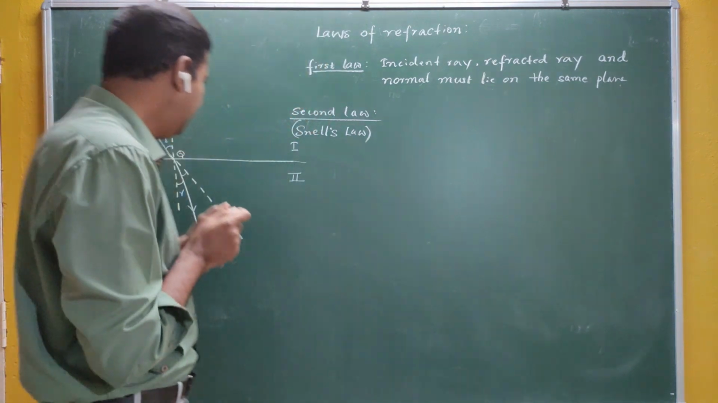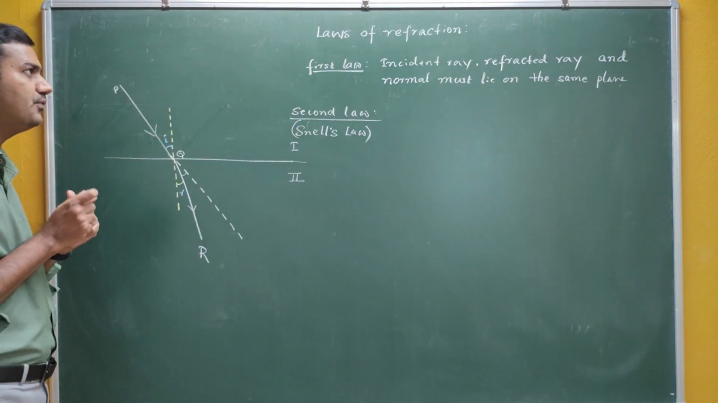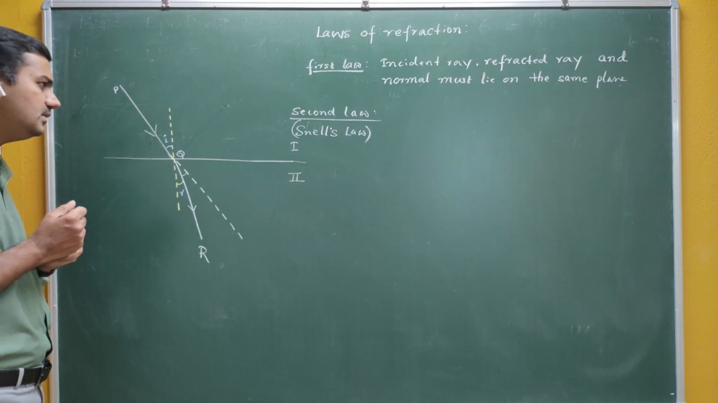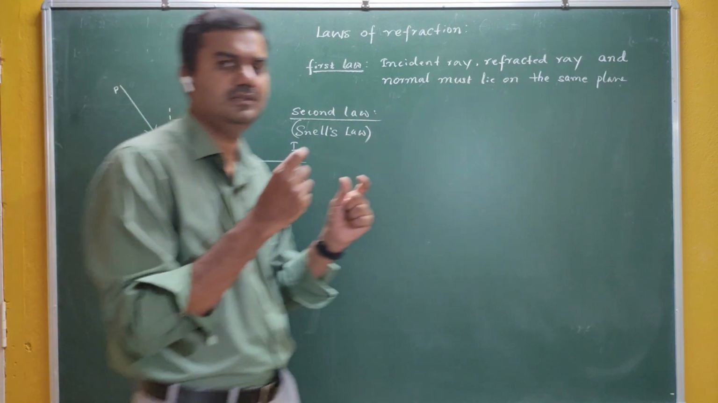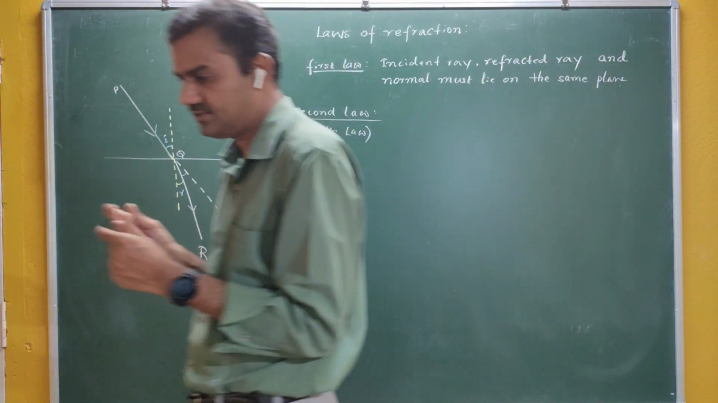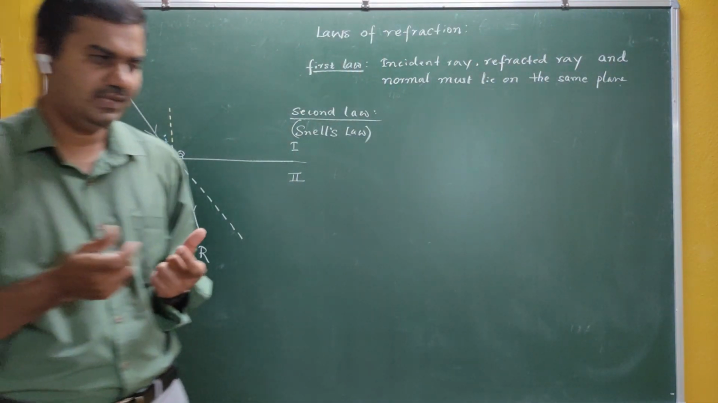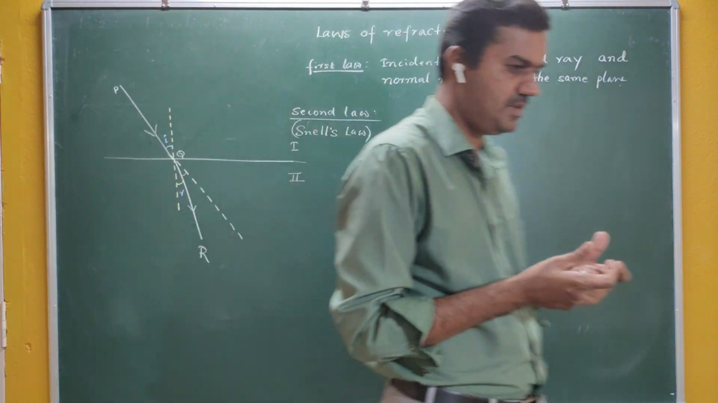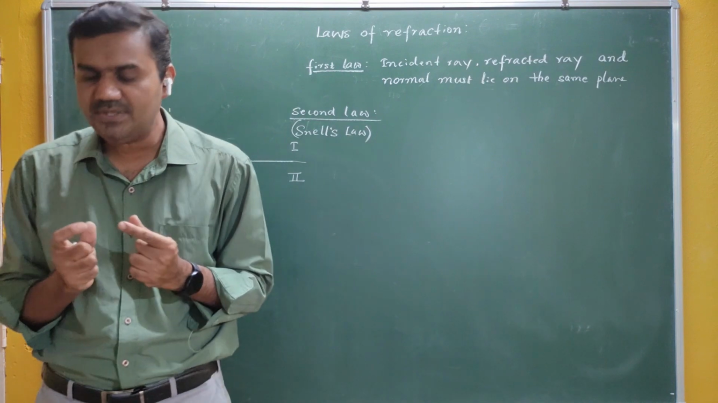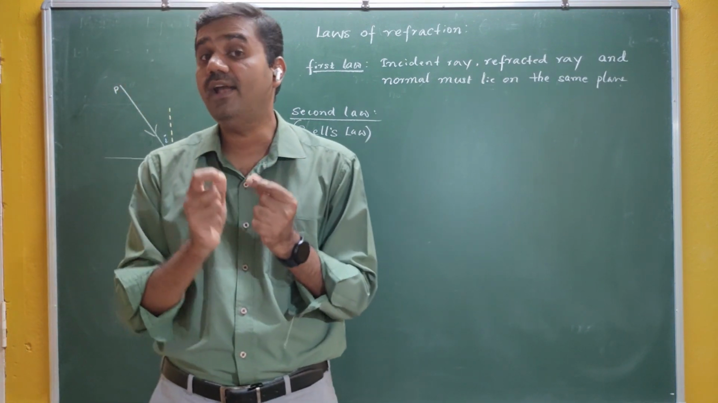Now in case of refraction, you also have a relation between i and r. It is not the simplest one. You can't say that i is equal to r, or i is equal to r square. Snell made a large number of experiments, interpreted the results, and finally gave the relation between i and r.